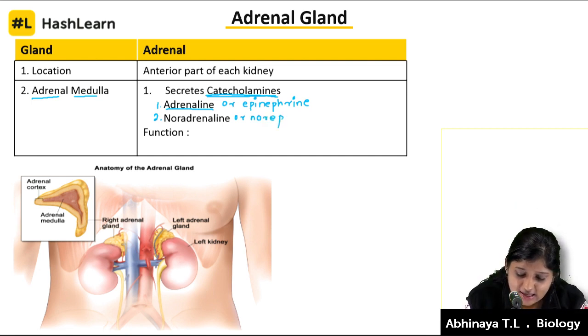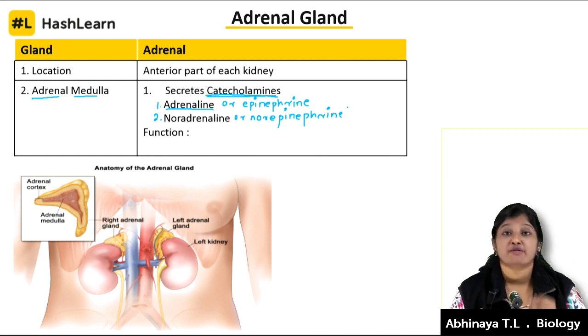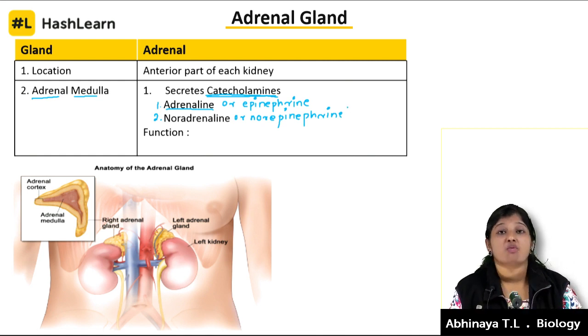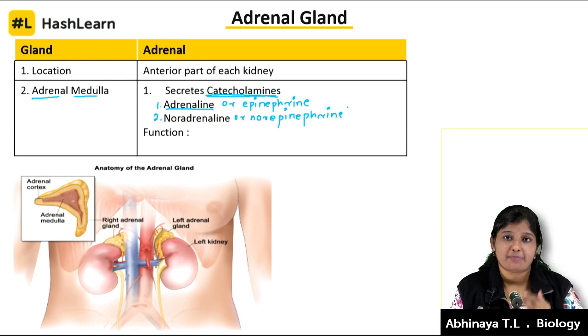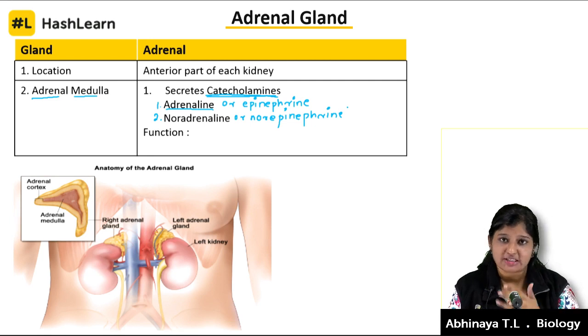It's just another name given to it. I'm telling you this so that in your exam, if they ask what the functions of epinephrine or norepinephrine are, you shouldn't get confused. These are the other names of adrenaline and noradrenaline respectively.